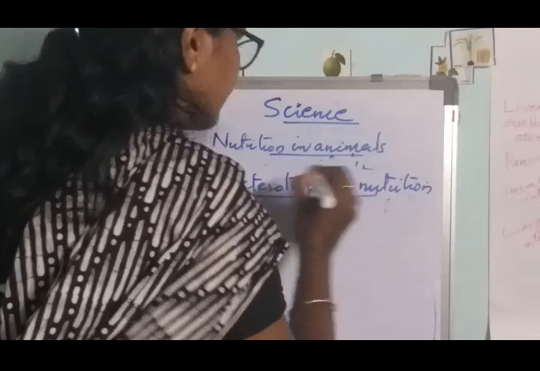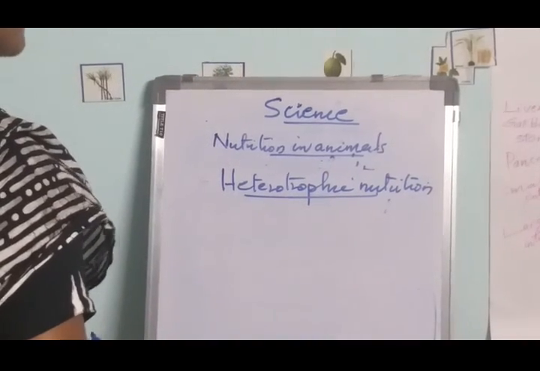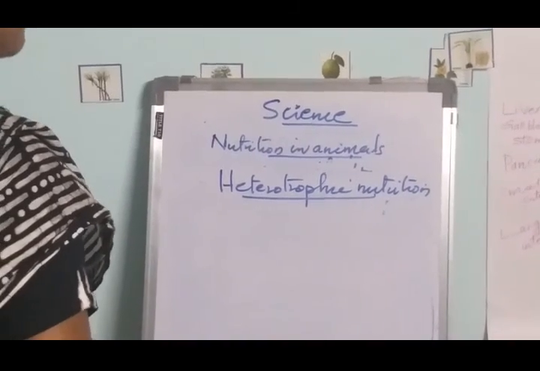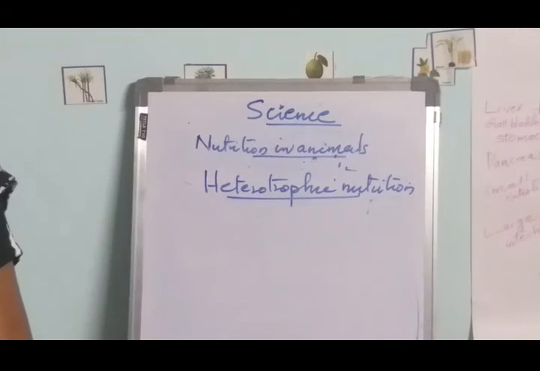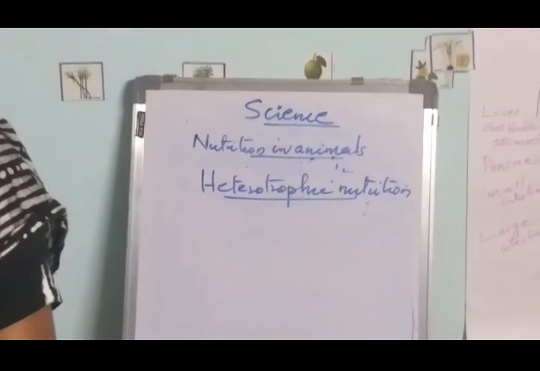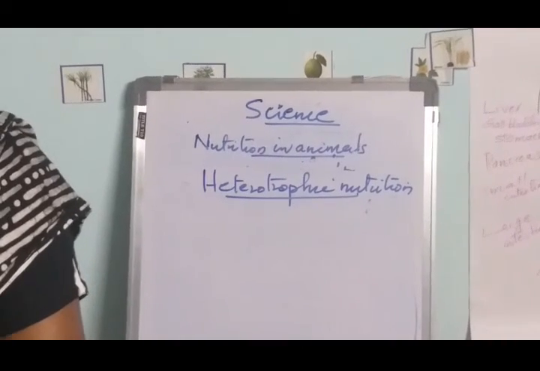That is, animals depend on other living organisms for their food. This type of nutrition is called heterotrophic nutrition. And animals can be classified into three based on what food they eat.